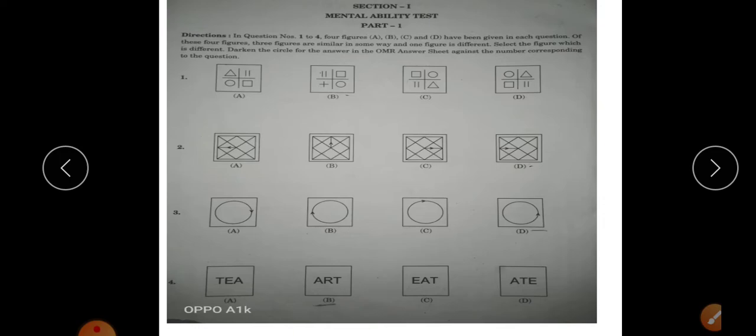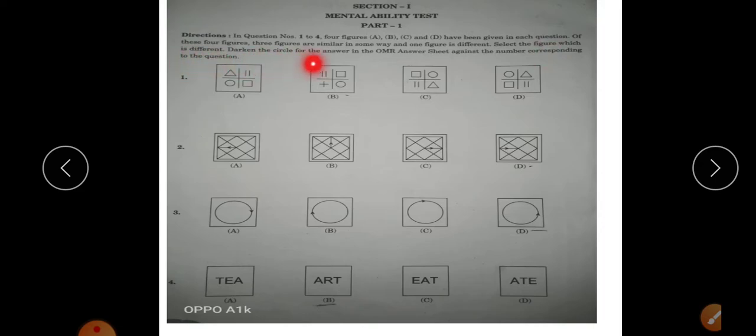our part 1, directions are given for the questions. We will read the directions first of all. The directions for questions 1 to 4: four figures A, B, C and D have been given in each question. Of these four figures, three figures are similar in some way and one figure is different. Select the figure which is different.